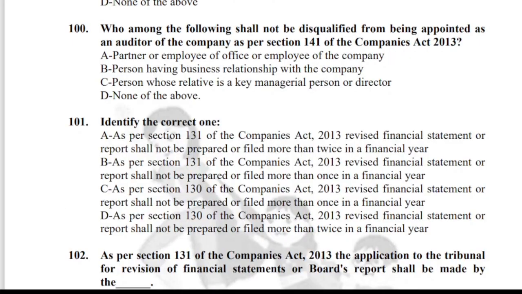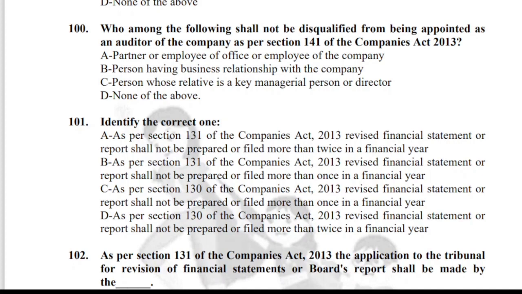Let's quickly move ahead to the last question for the day. Question 100. Who among the following shall not be disqualified? Very, very interesting question, guys. Shall not be disqualified. Not be disqualified means it's qualified to be appointed under section 141. Okay. Number 1. Partner or employee of officer or employee of the company. Come on, tell me. Is partner or employee or officer or employee of the company qualified? No. So A is not the answer.